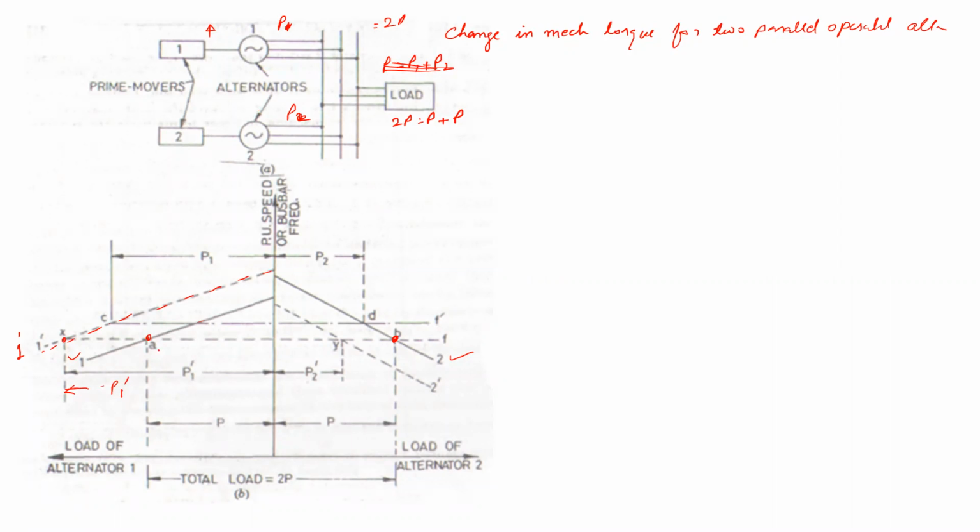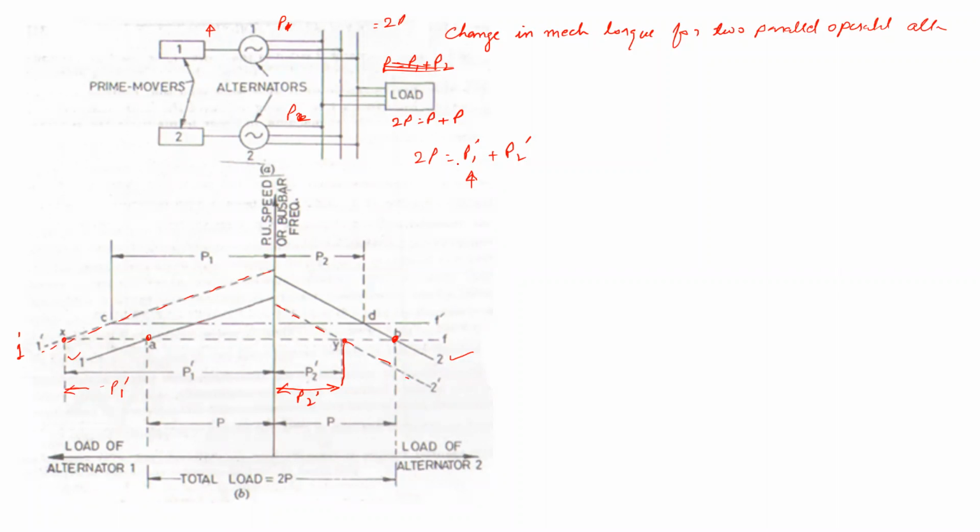Because of this, it is sharing more active power. The second alternator decelerates, its speed decreases. So this is the new characteristic of the prime mover, and here it will intersect. This is the value of power shared by P2 dash. Again, twice P is equal to P1 dash plus P2 dash. The active power supplied to the load will remain the same. Only what is going to change? The active power supplied is more by the alternator whose mechanical input has been increased.